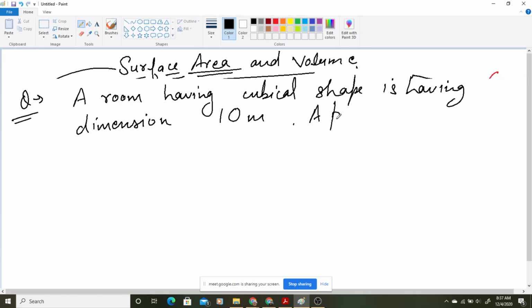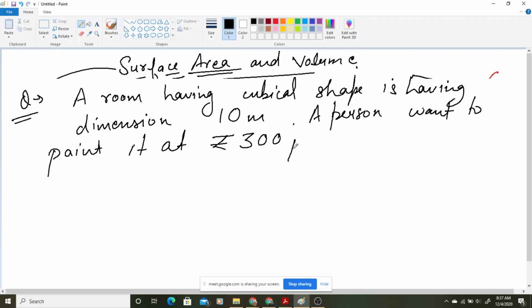A person wants to paint it at rupees 300 per meter square. So find the cost.